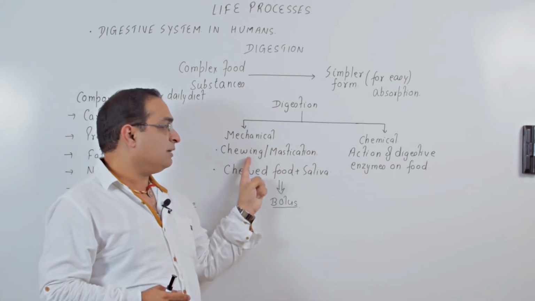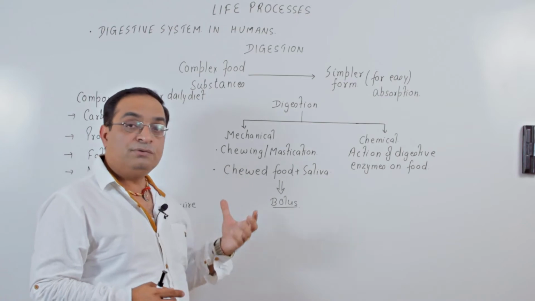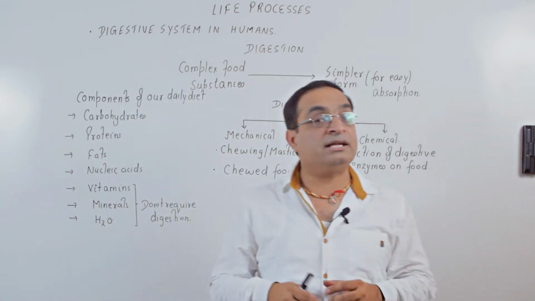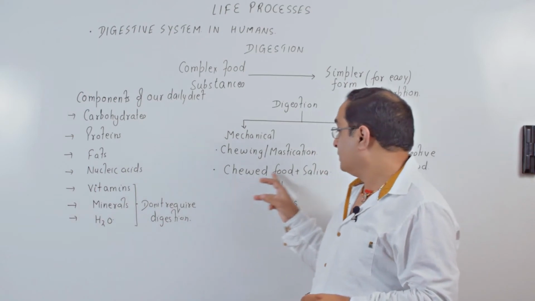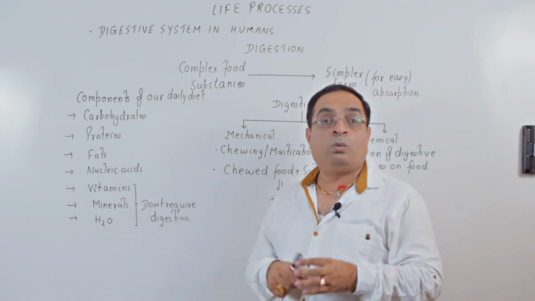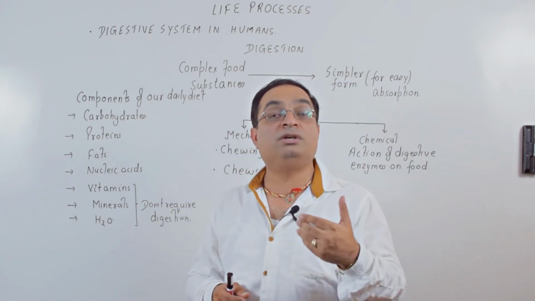Mechanical digestion refers to chewing or mastication. When you chew the food in your buccal cavity with the help of teeth, the food gets mixed up with saliva. That chewed food plus saliva is the bolus. What is the purpose of this mechanical digestion? Why are we chewing food?